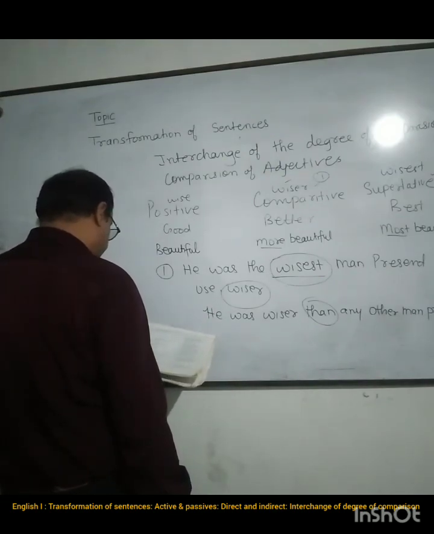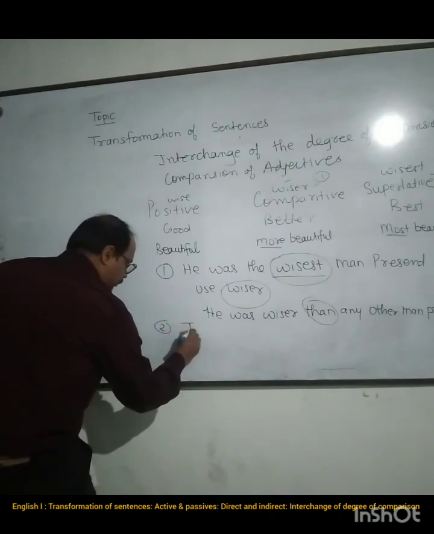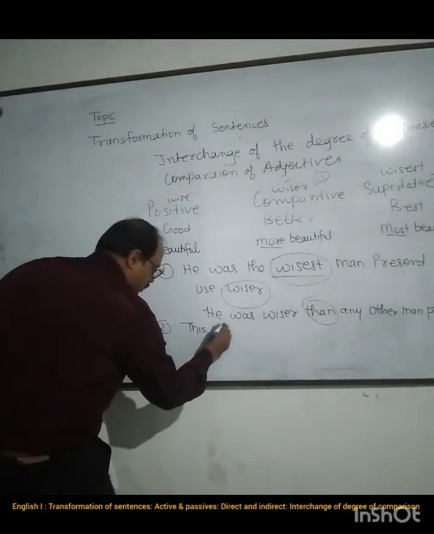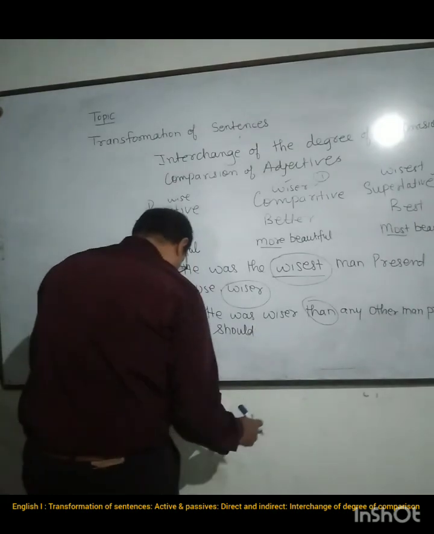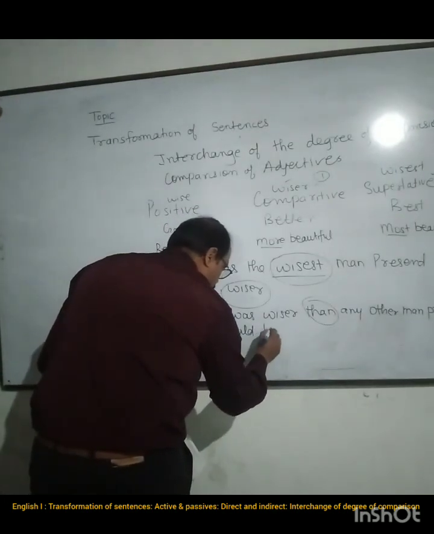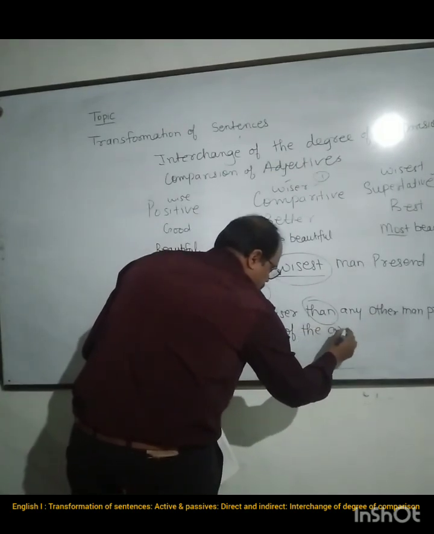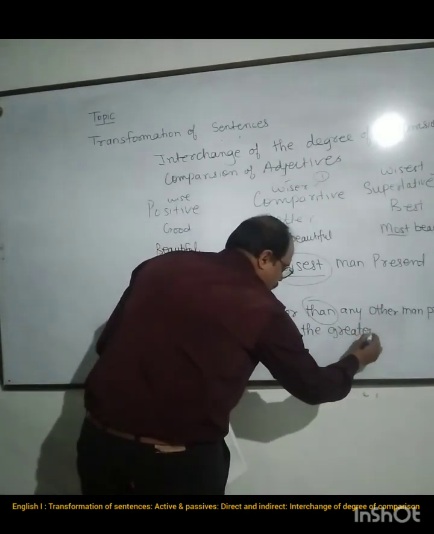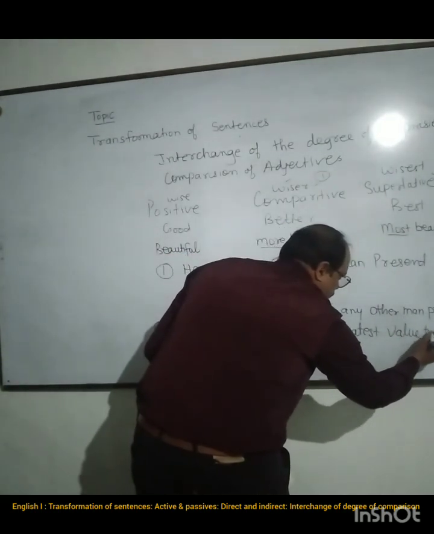Okay, do one more. This should be the greatest value. This should be of the greatest value to mankind. This is the second sentence. This should be of the greatest value to mankind.